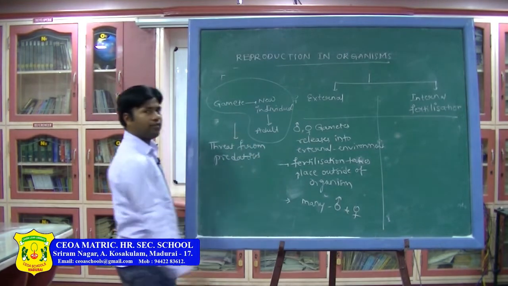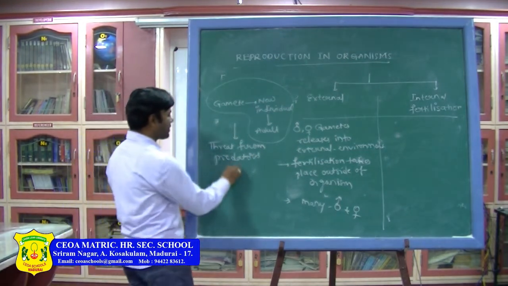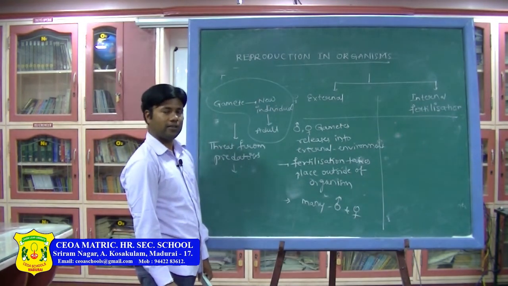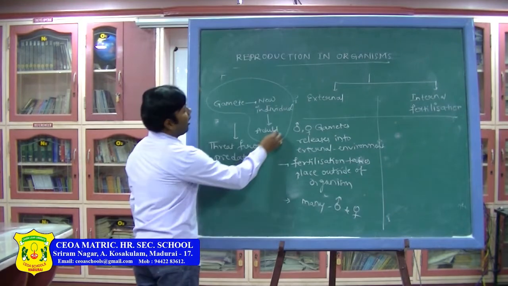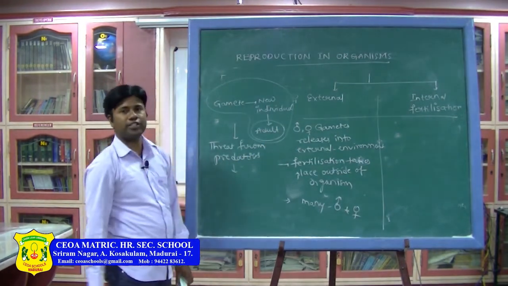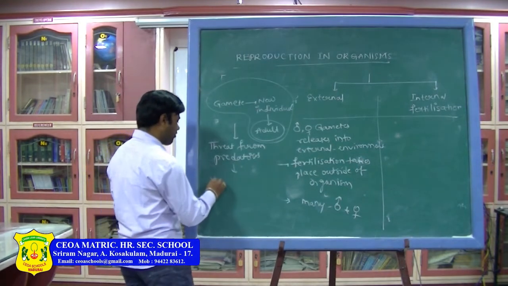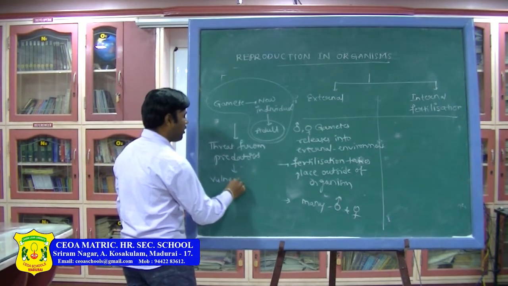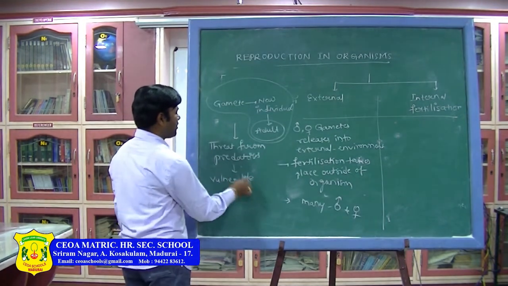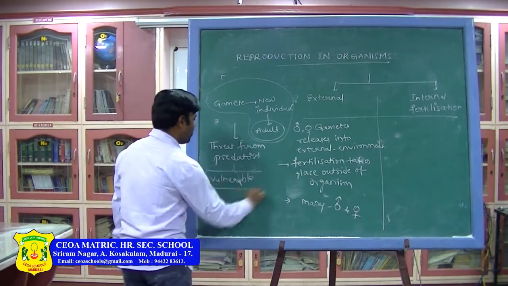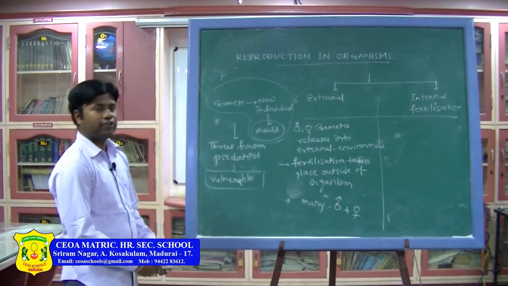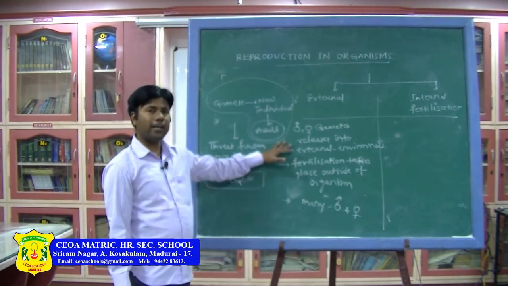That is the reason why in external fertilization, until the organisms reach adult stage, it is a dangerous situation for them. That is why this is called a vulnerable situation. So there will not be proper care, because these are released into the external atmosphere.